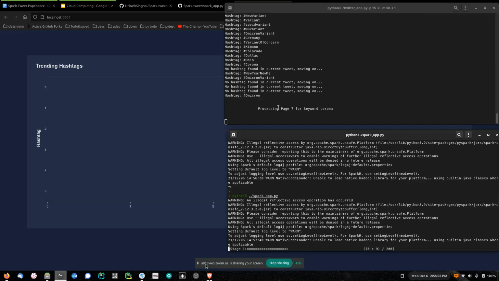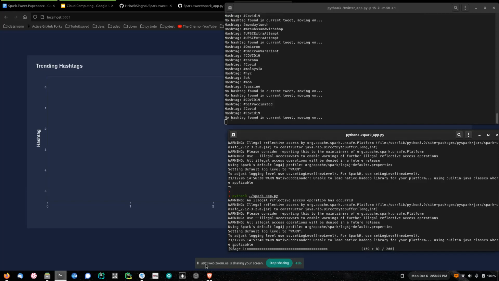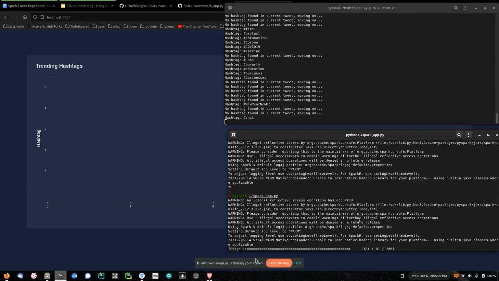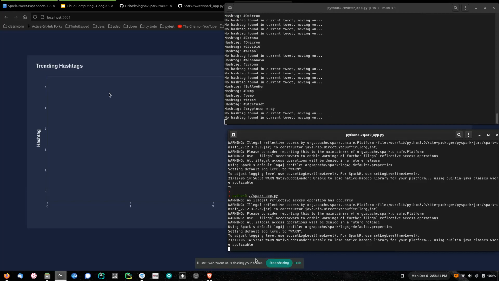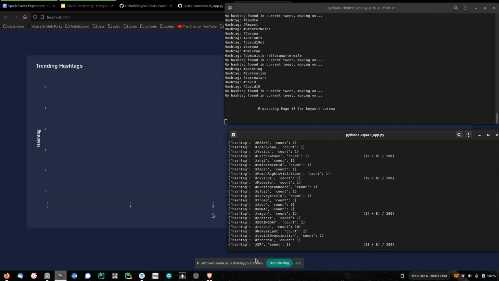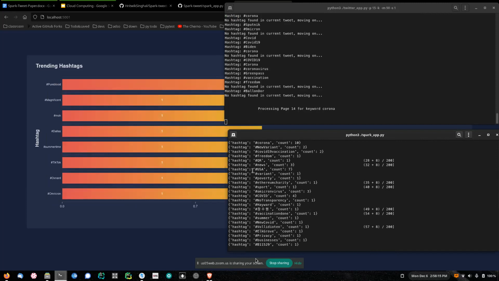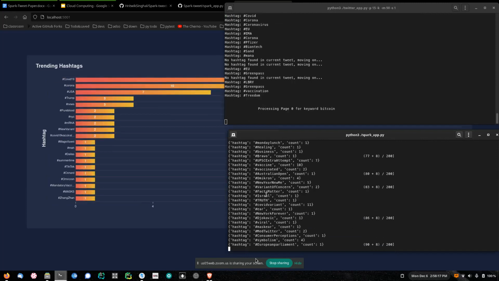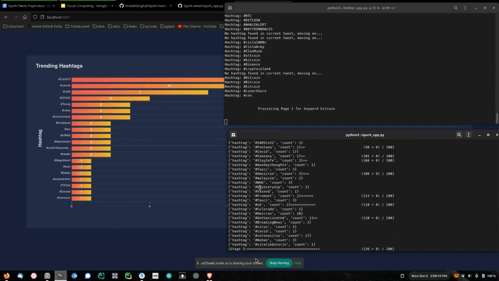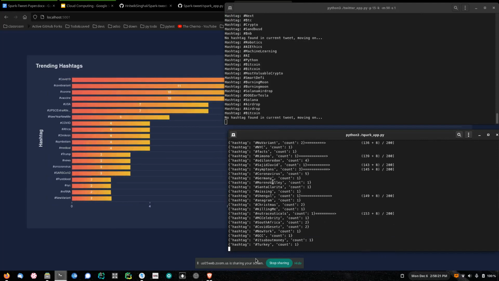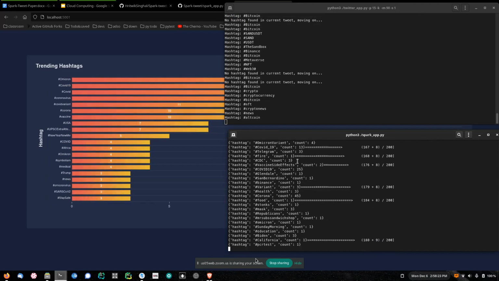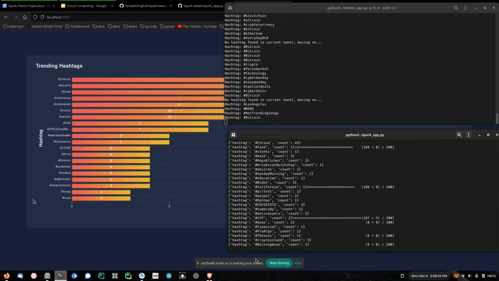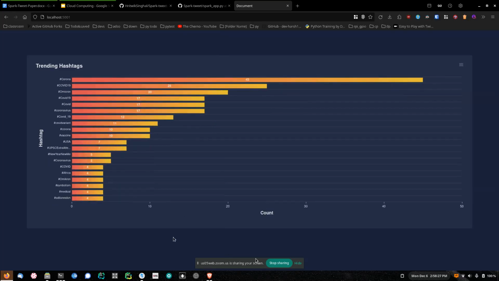Currently, it is on page 7 for keyword Corona, page 8 for keyword Corona. After the Spark app has processed stage 1 and stage 2, it will send the results to the front end, and only then will it update. So these were the counts and hashtags that Spark sent to the front end, like New York was 2, and this is the dashboard which is updated in real time.